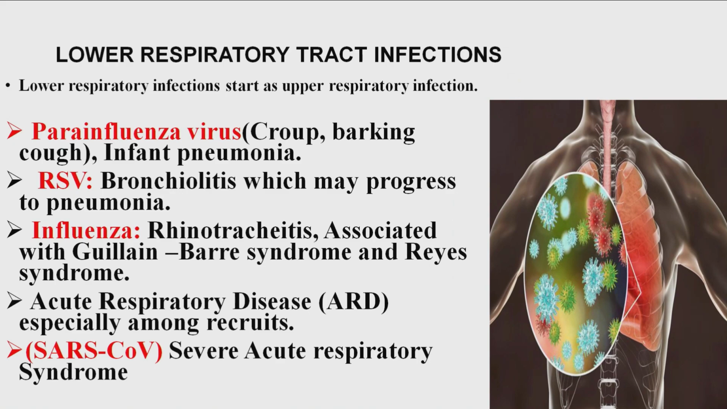Common in the pediatric world is the major cause of infant pneumonia. And RSV, respiratory syncytial virus, is the major cause of bronchiolitis, which may progress to pneumonia. See it in the picture on your right. This is in the lower respiratory tract, in the lungs.